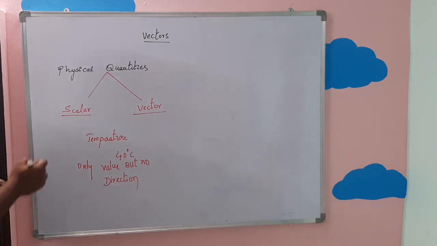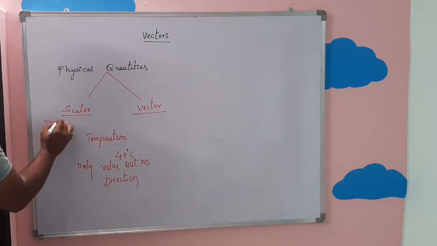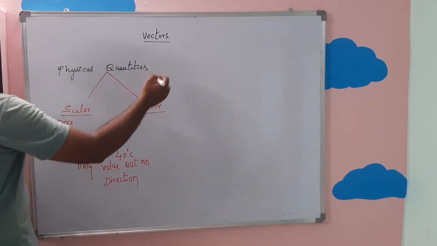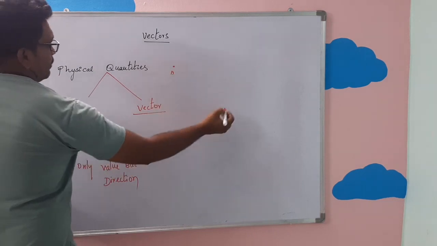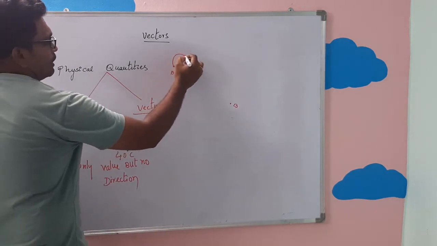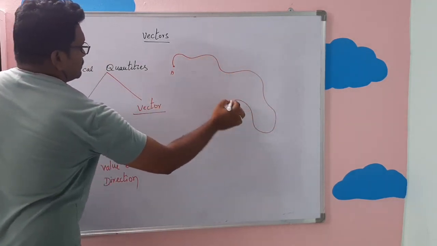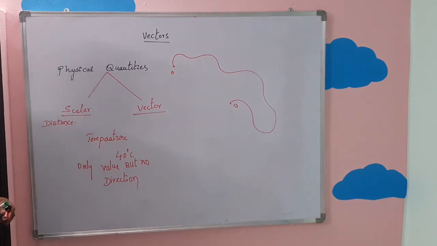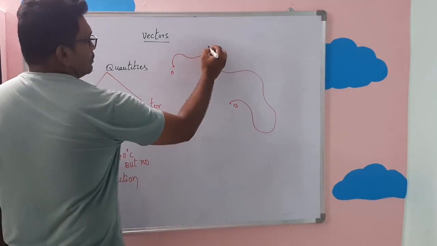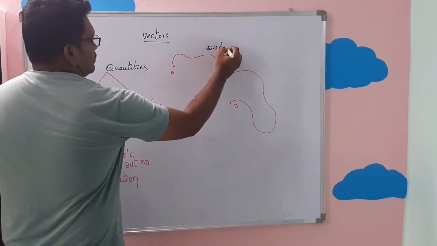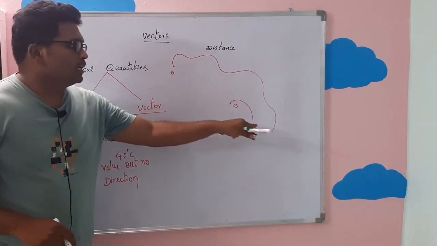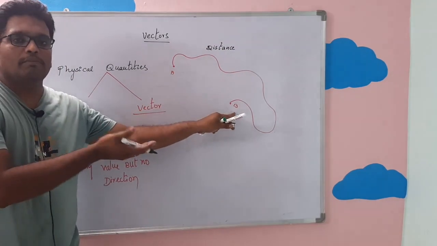Examples of scalars: distance. Distance is also one of the best examples. For example, you are at, say, point A and you have to reach point B. Now you are choosing one path from point A to point B. Say this is that path. Now this path I can name as a distance. Why? Because distance is a path which we cover in our journey from point A to point B without any particular direction.